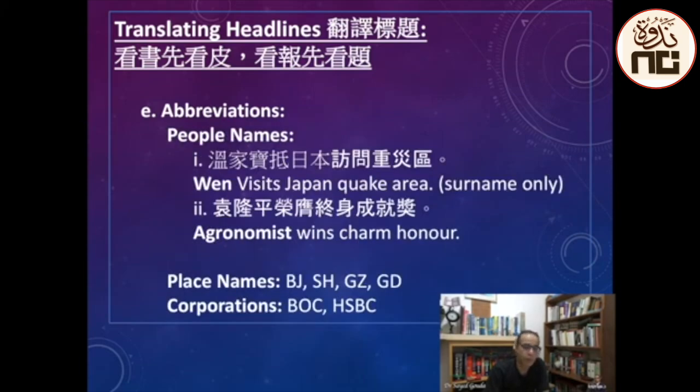For people names, always use only the surname in the headline. When you refer to places, you can use abbreviations like BJ for Beijing, SH for Shanghai, GZ for Guangzhou, GD for Guangdong. For corporations or banks, BOC, Bank of China, HSBC, Hong Kong and Shanghai Banking Corporation, and so on.